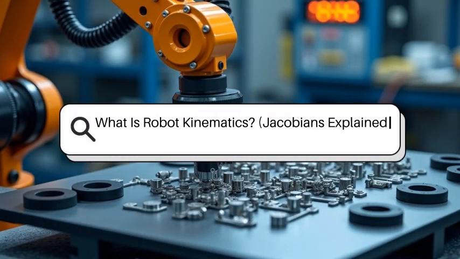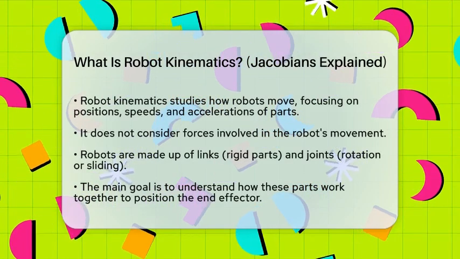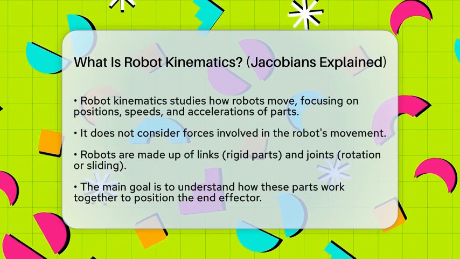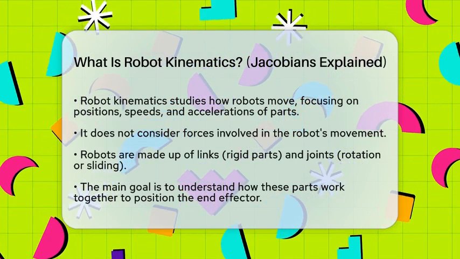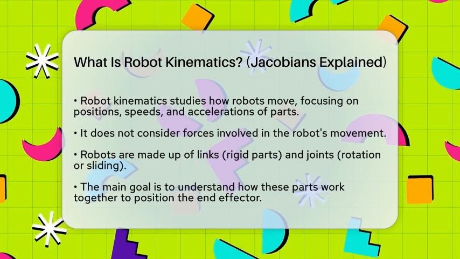What is robot kinematics? Jacobians Explained. Imagine watching a robotic arm move smoothly to pick up an object or assemble tiny parts. How does it know exactly where to go? That's where robot kinematics comes into play.